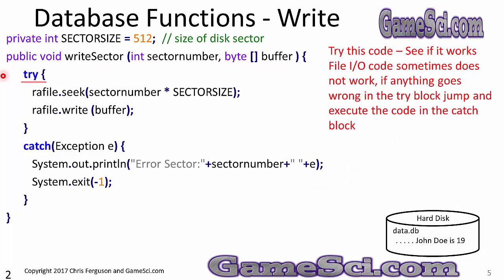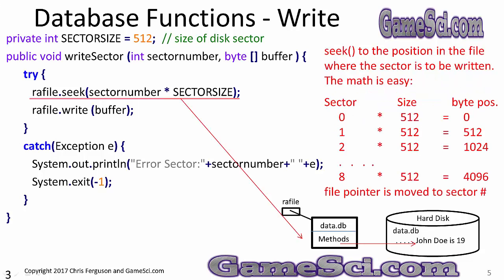Once again, we're using a try catch statement. Try literally means see if this code works. File IO code sometimes does not work. If anything should go wrong in the try block, jump and execute the code in the catch block.